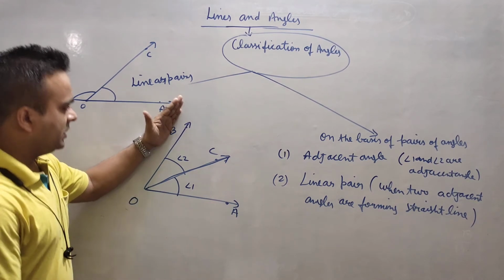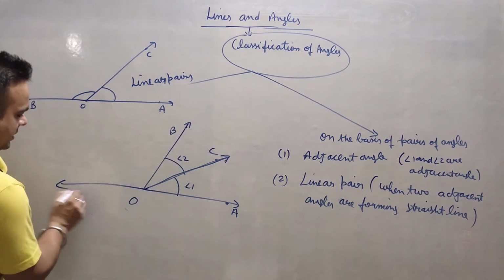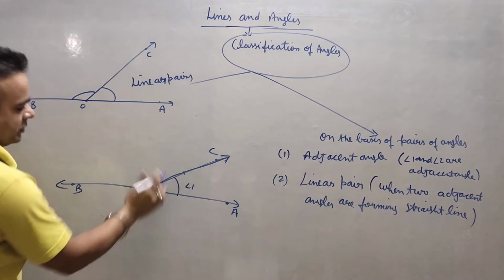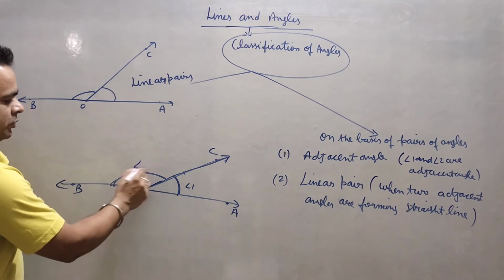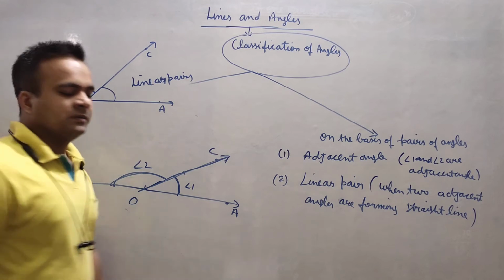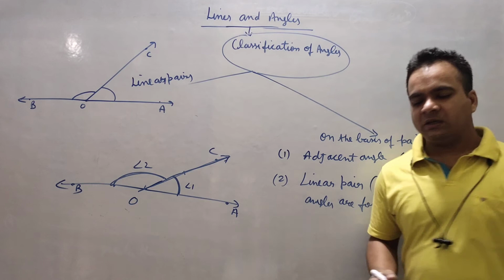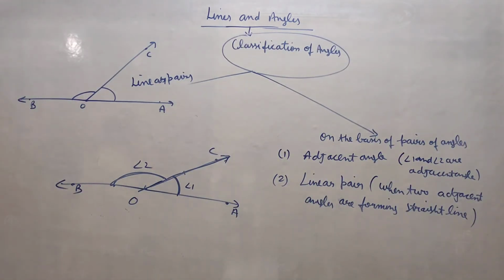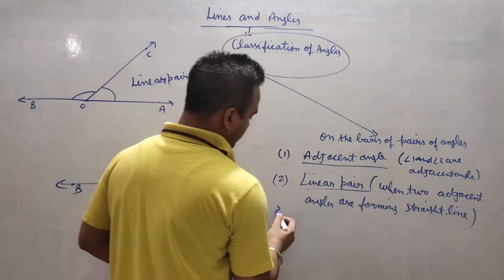Only this OB will take the direction opposite to OA, means OB will be here in place of this. So now this angle is bigger, but you can see this angle and this angle, both angles are adjacent, as well as forming a linear pair, means their sum is 180 degree, correct? So this is the second one. Students always get confused here, so I think it is clear now.